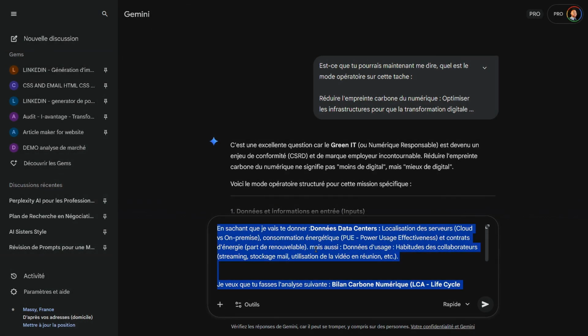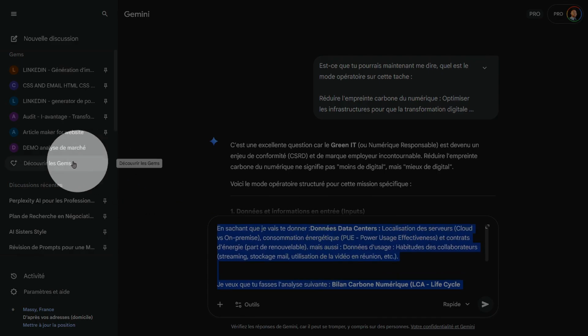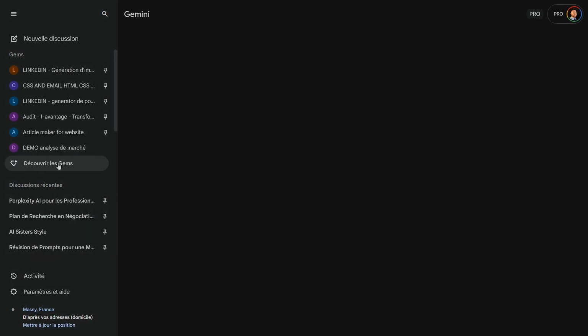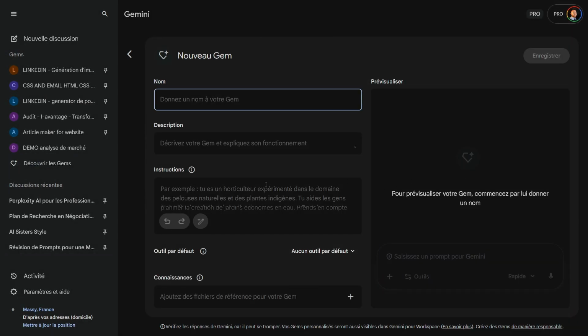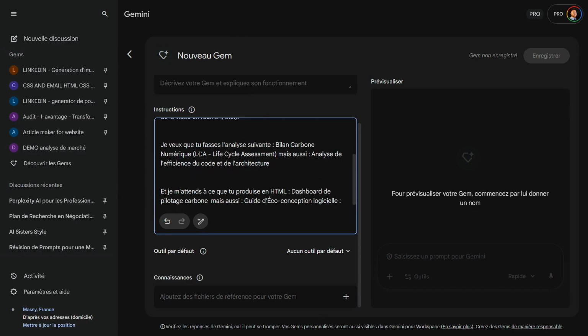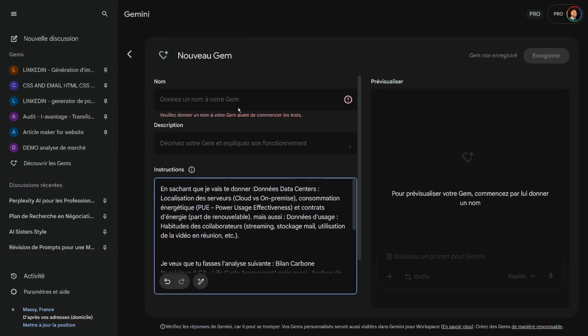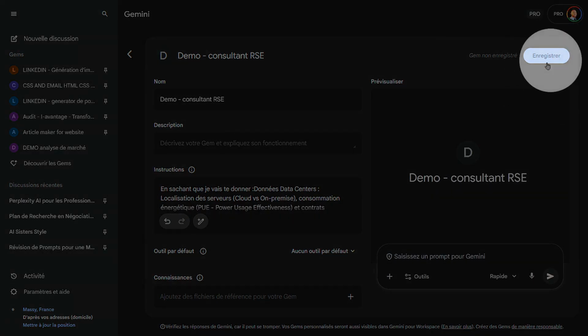I am copying what has been generated here, so the operating procedure. I click on Discover the Gems. New gems. And then I simply give it the instructions. Knowing that I'm going to give you this data, I want you to do this. I give it a name. I'm going to call it Demo Consultant RSC. You can see nothing complicated. I save it. So I just copied the instructions, a name. You need a name because otherwise it doesn't work.